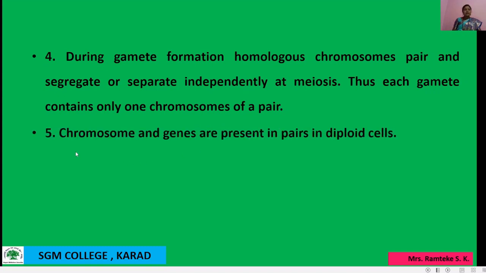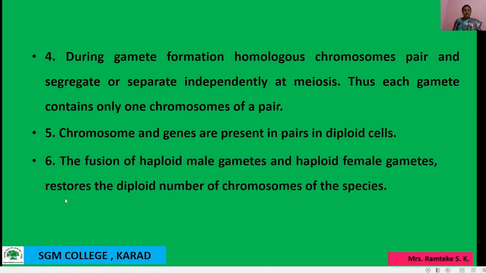Then another point is that chromosomes and genes are present in pairs in diploid cells. Both chromosomes and genes are present in pairs in diploid cells. The next: the fusion of haploid male gametes and haploid female gametes restores the diploid number of chromosomes of the species.